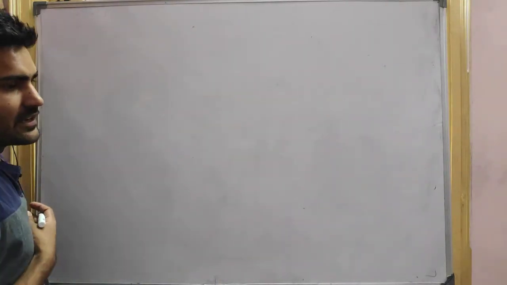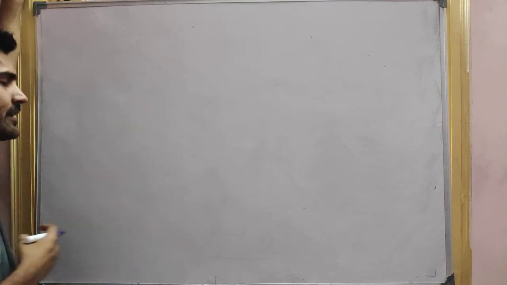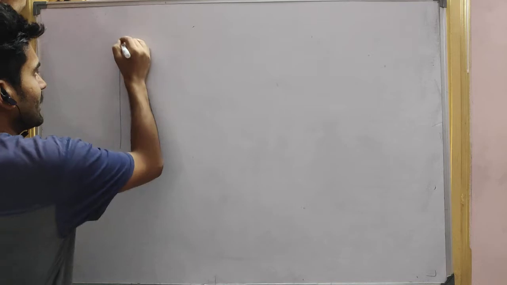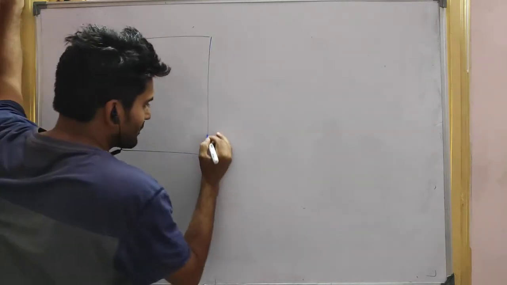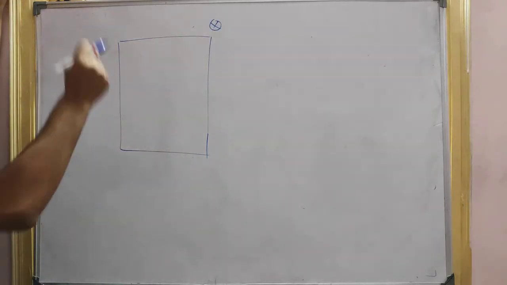Okay. Vidya asked for an explanation, right? See here, I am explaining it one more time. Let's say the field is in this box and the field direction is inward.